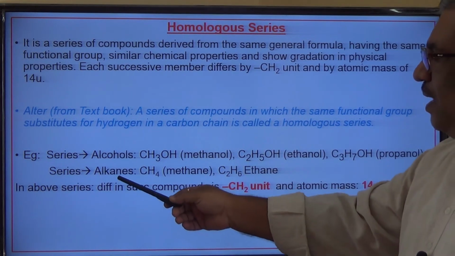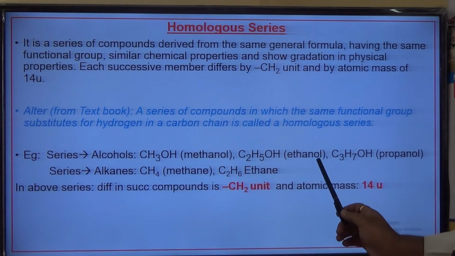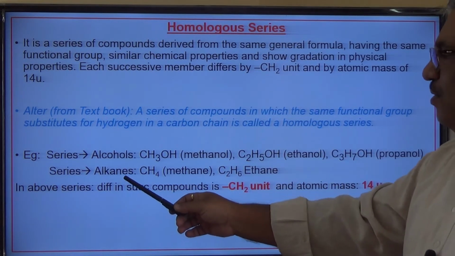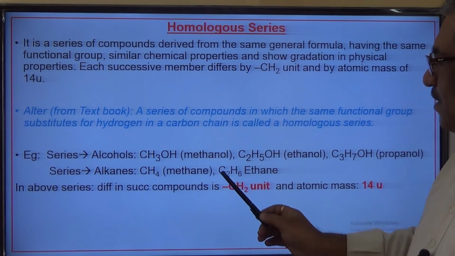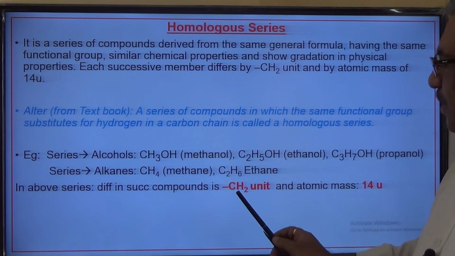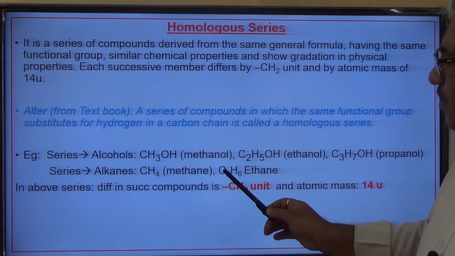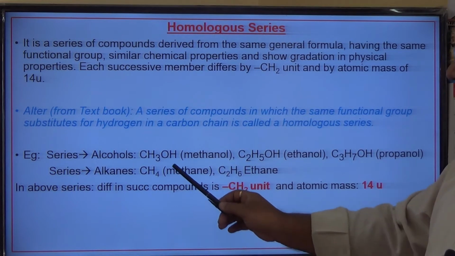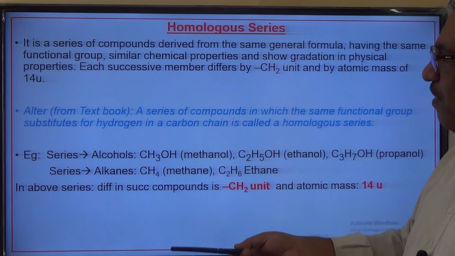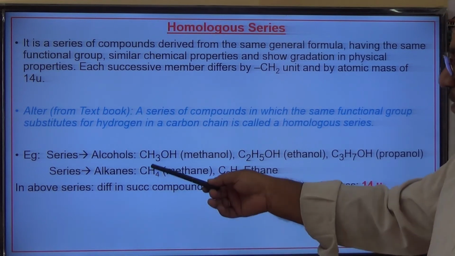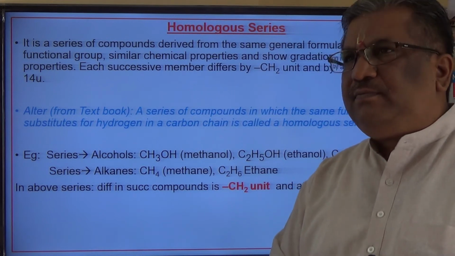Similarly, all the alkanes, methane, ethane, propane, butane, pentane, hexane, are also derived from the same general formula, and two successive members differ by a CH2 unit, and all these show similar chemical properties, and there exists a gradation in physical properties. So these are the examples for homologous series. Not only these, even alkenes, alkynes, then what else?